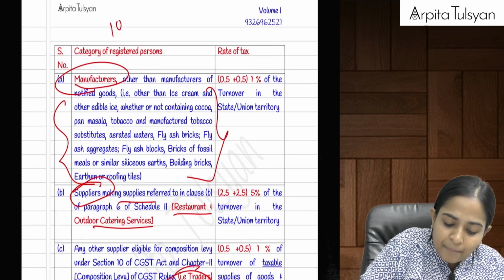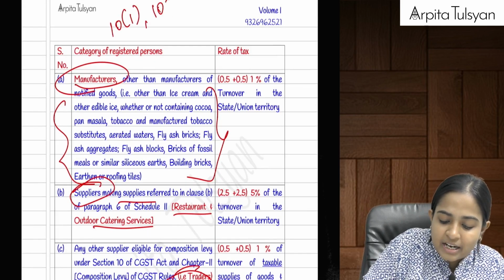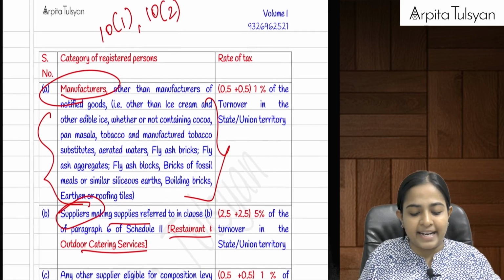These three persons are covered in section number 10.1 and section number 10.2.